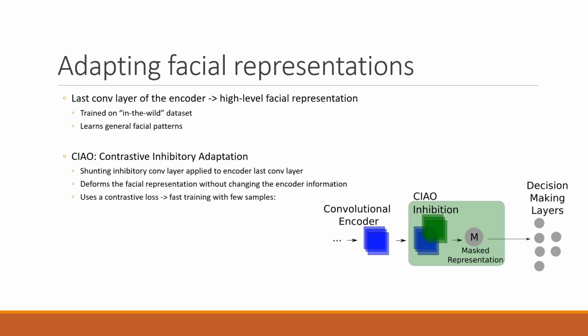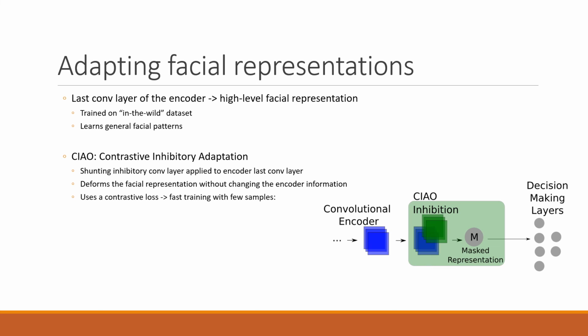In this regard, we propose here in this paper CIAO as a plugin layer. It consists of an inhibitory convolutional layer that is attached to the last convolutional layer of the facial encoder. It is trained based on the dataset's label, using a contrastive loss, which allows for a fast adaptation of these layers. The inhibitory convolutional filter acts as a deformation of the last convolutional layer of the facial encoder, but does not change the original structure of the facial encoder, neither the learned representation of the facial encoder.